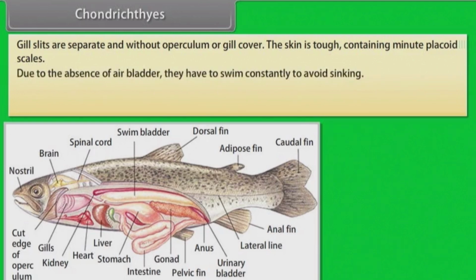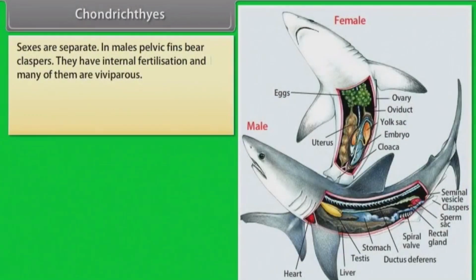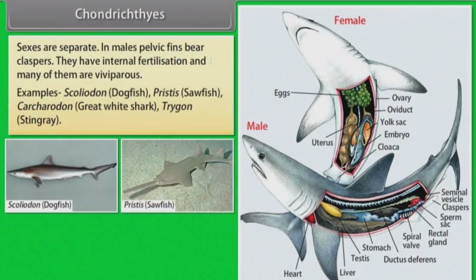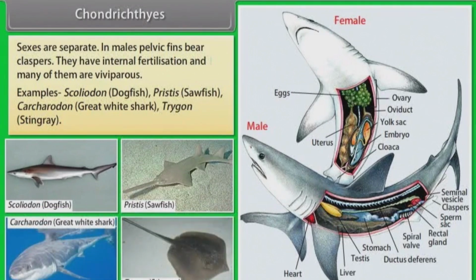Due to the absence of air bladder, they have to swim constantly to avoid sinking. Heart is two-chambered, one auricle and one ventricle. Some of them have electric organs, Torpedo, and some possess poison sting, Trygon. Sexes are separate. In males, pelvic fins bear claspers. They have internal fertilization and many of them are viviparous. Examples: Scoliodon, dogfish; Pristis, sawfish; Carcharodon, great white shark; Trygon, stingray.